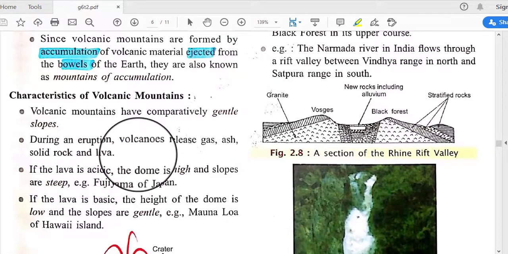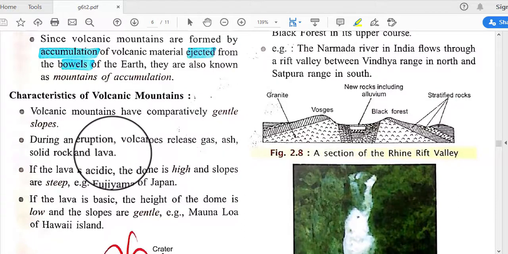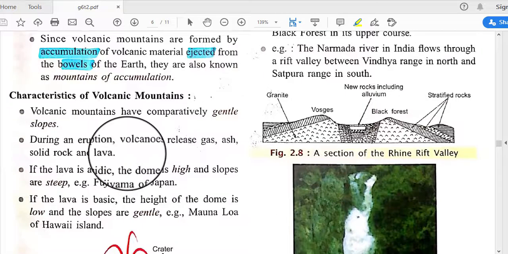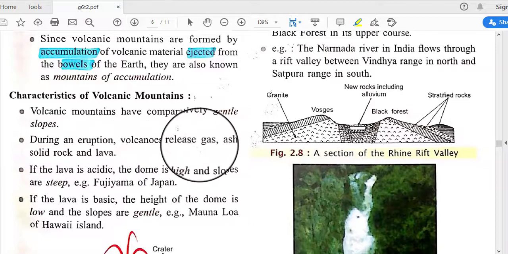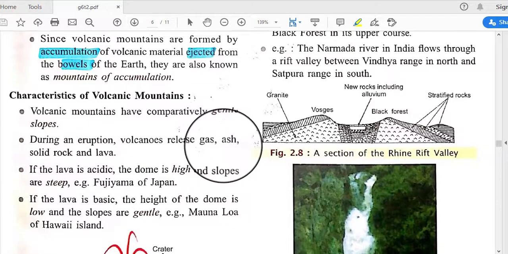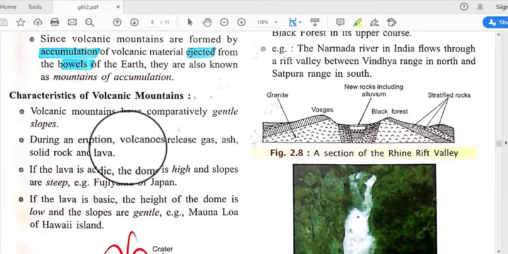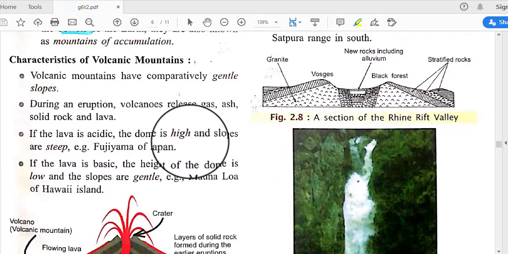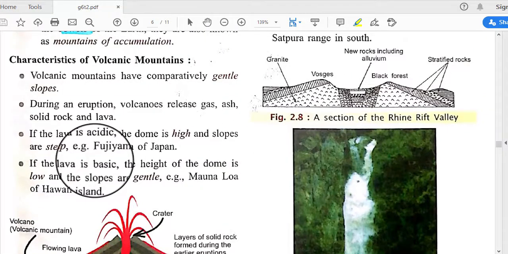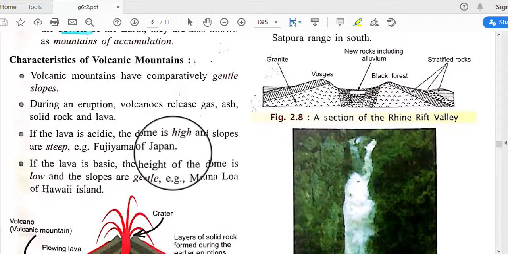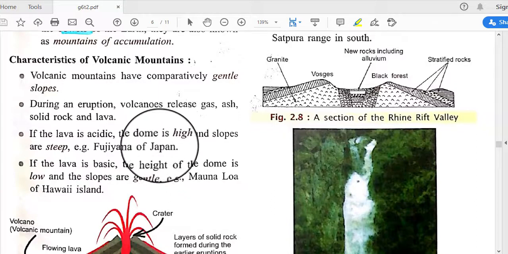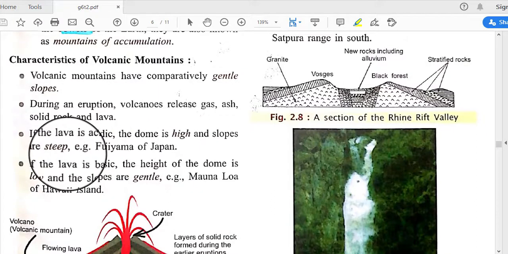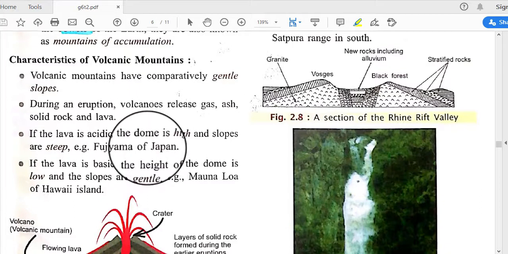During an eruption, volcanoes release gas, ash, solid rocks, and lava. So when a volcanic eruption occurs, not only lava comes out; gases, ashes, and solid rocks are also released. And if the lava is acidic, the dome is high and the slopes are steep. For example, Fujiyama of Japan. So sometimes the slopes will be steep in nature.